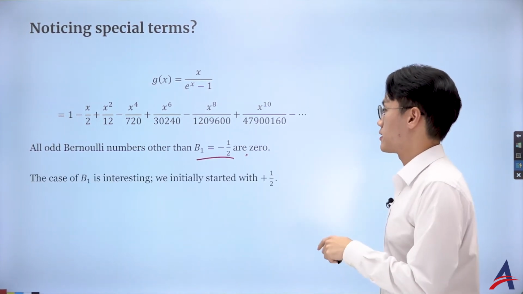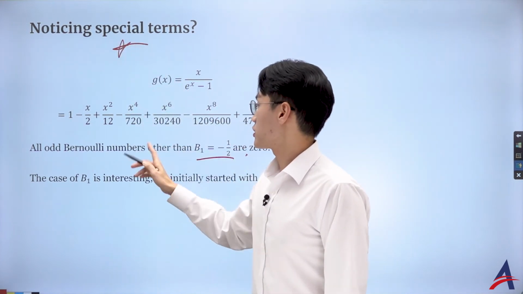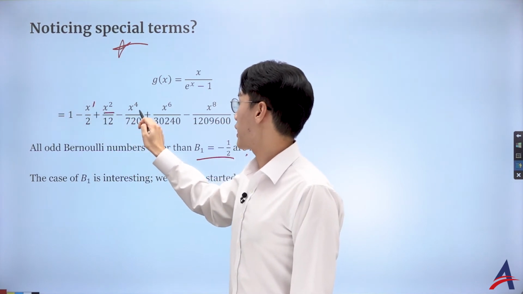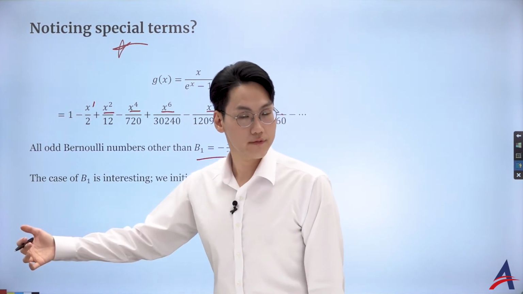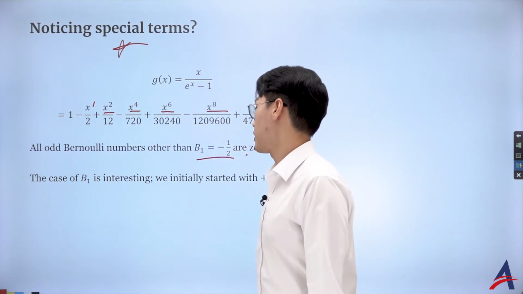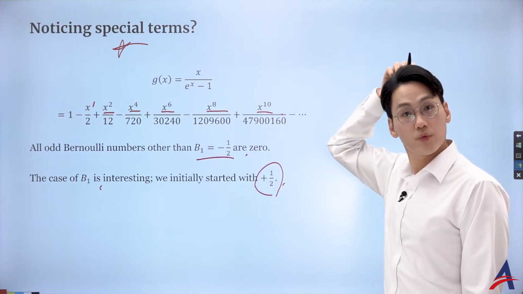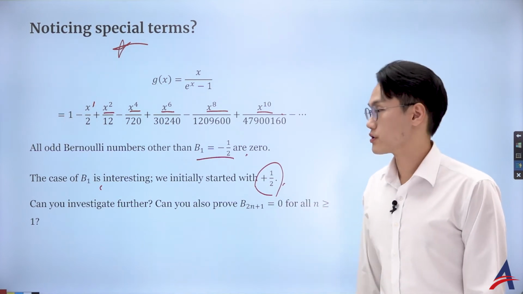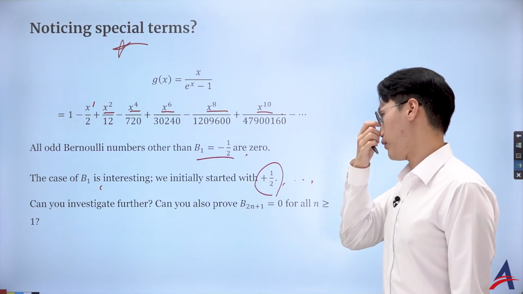And in fact, we noticed something in particular: look at this. Other than linear, I only have the even degrees. That means the odd degrees will always have a 0 coefficient. So the case of B1 is interesting. Sometimes we state the half, sometimes we go for the negative half. You can investigate this further if you want, for your IA or EE topic.